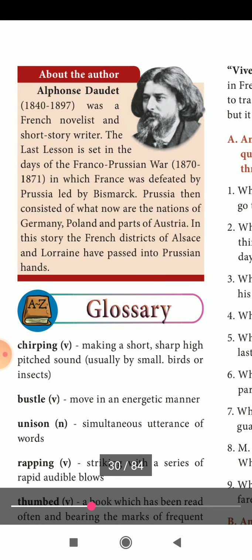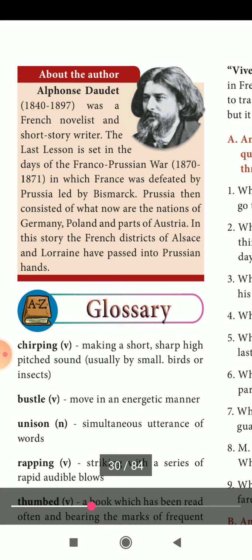About the author, you can see the picture here. In 1840 he was born, and in 1897 itself he died at a very young age. He was a French novelist and short story writer. The lesson name is The Last Lesson, set in the days of the Franco-Prussian War, 1870-1871, in which France was defeated by Prussia, led by Bismarck.